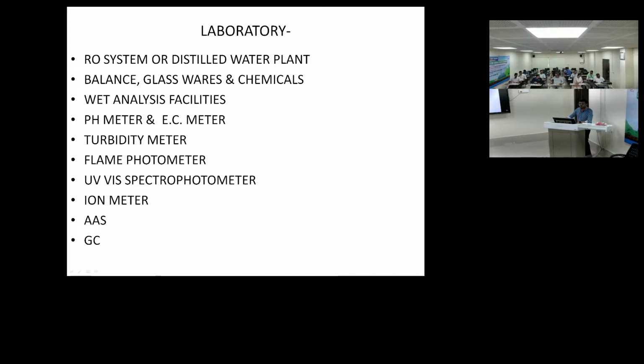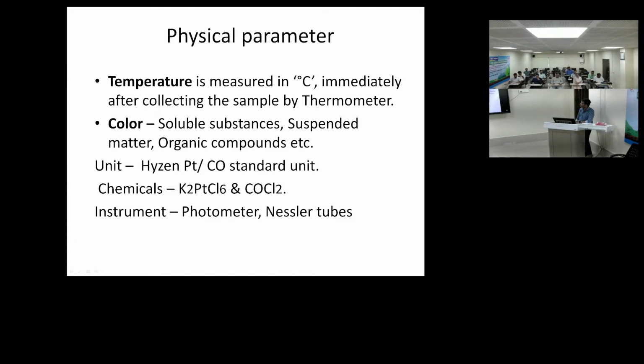Okay, so we are discussing laboratory facilities. In a chemical laboratory, we must have an RO system, a balance system, and weight analysis facilities, pH meter, EC meter, turbidity meter, flame photometer, UV-visible spectrophotometer, ion meter, SS, GC. From these we can analyze all the parameters I have shown you. Later on I will show you the picture of every instrument.